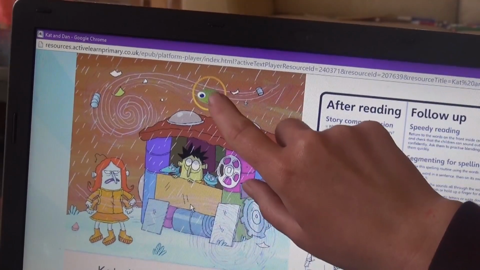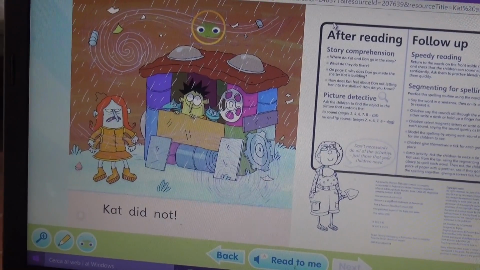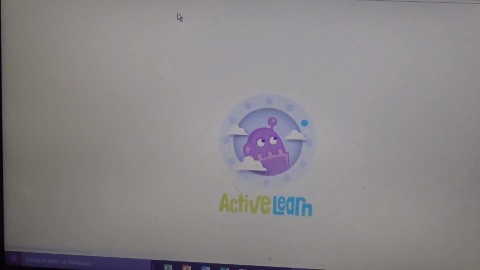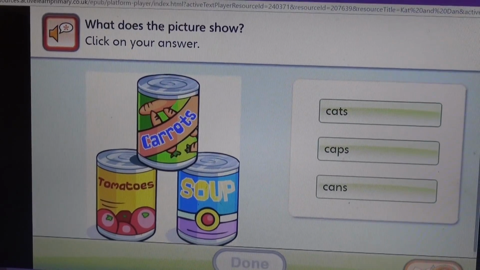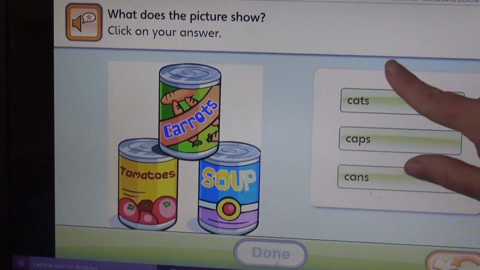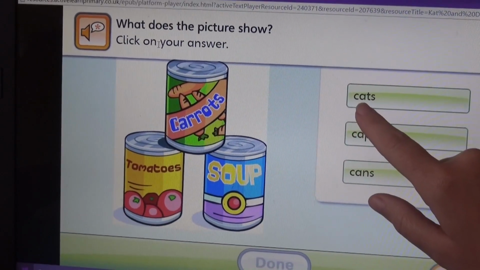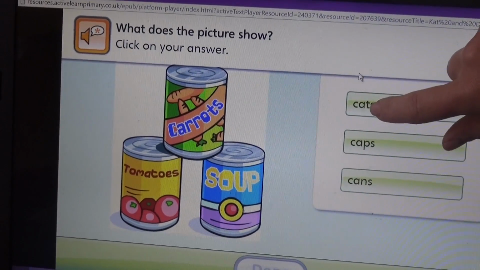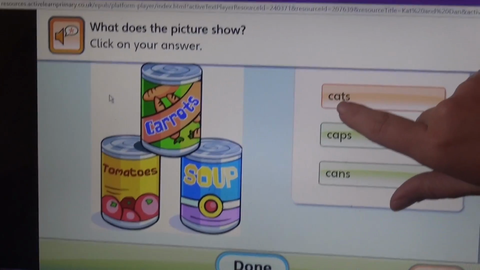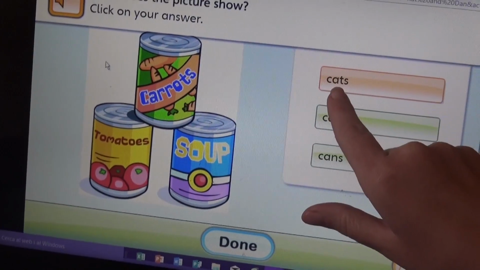Do you want to try this? Try the bug. What does the picture show? What are these? Click on your answer. Cans. Can you see which word is cans? Sound out the word. Can. What's this sound? Can you say the whole word? Is that n? No. What's that sound? It's this sound here that my finger's underneath.